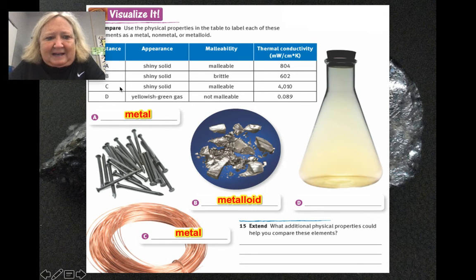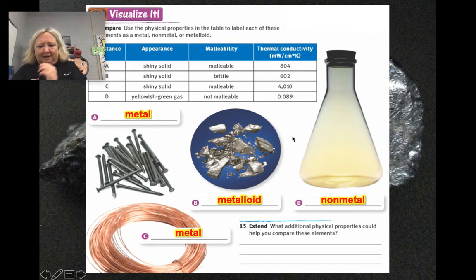D is a gas. That should be a hint from the last slide. Ding, ding, ding. Not malleable and no conductivity. So that would be a non-metal.